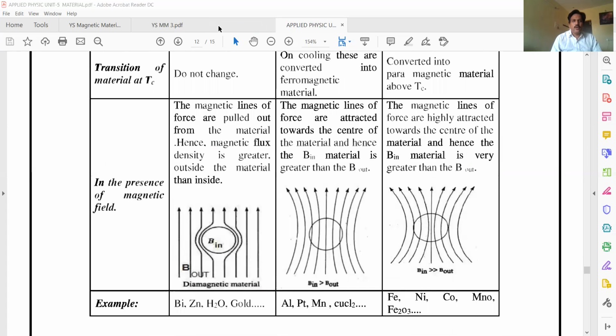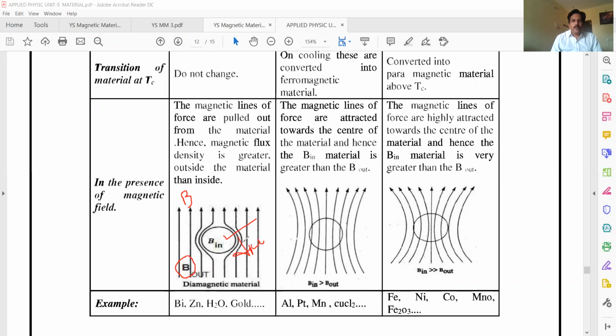So B is called magnetic induction. What is magnetic induction? It is the flux per unit area. How many lines of force pass per unit area is called magnetic induction. B out is the external magnetic field applied. So this is the material. What type of material is it?